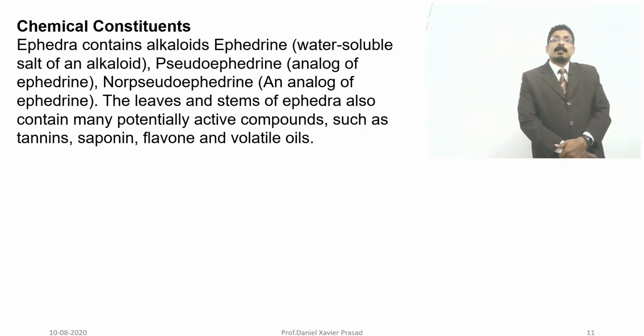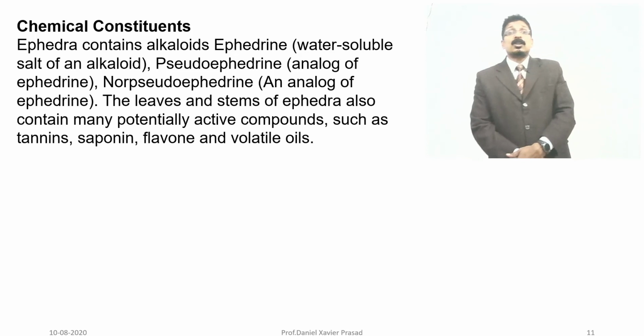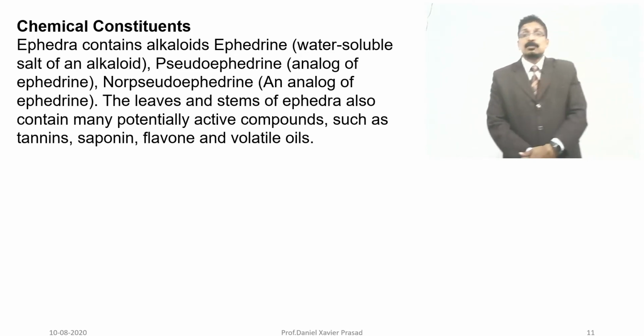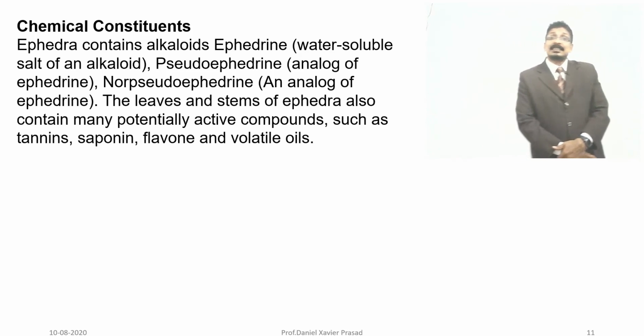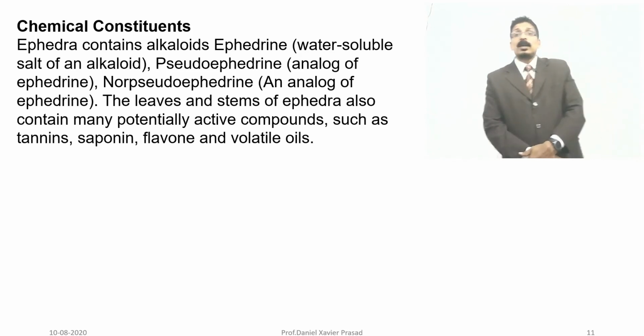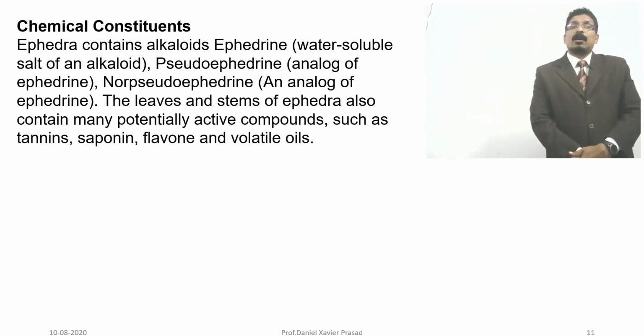The leaves and the stems of ephedra also contain many potentially active compounds such as tannins, saponins, flavone, and volatile oils.